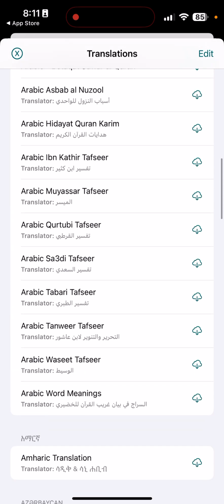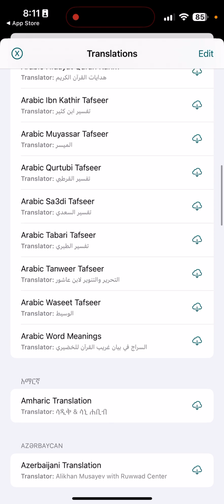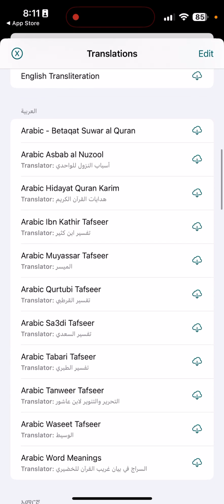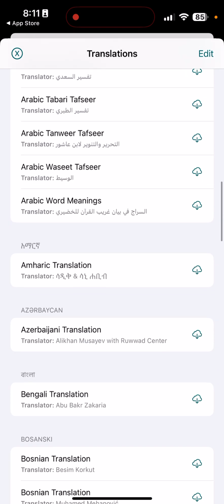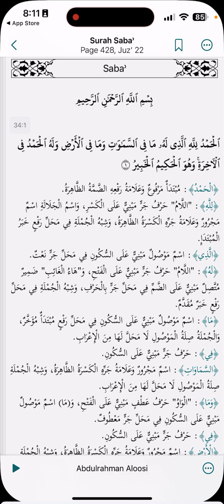And there's another i'rab here that someone can look at, I believe. That is around here. So this is something someone can look at, some of these other versions of i'rab as well. Also, this is for the first version, and you can read more. And I also like to have the Mawsu'atul al-Qira'at.